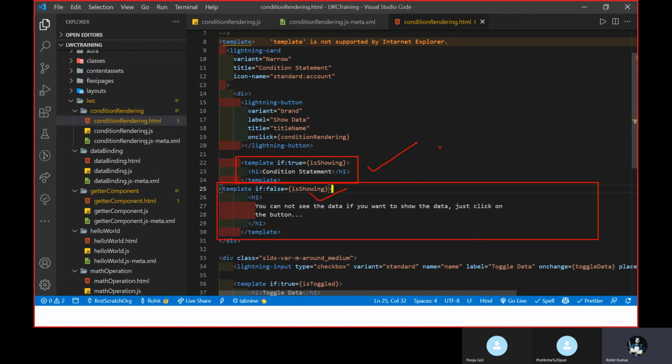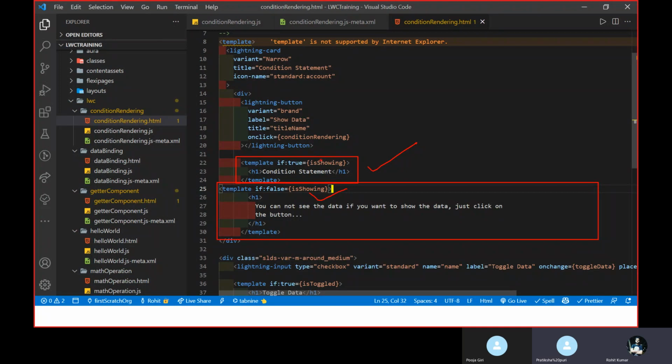So which one prints first time? If true has a false value, then it will execute the else part.